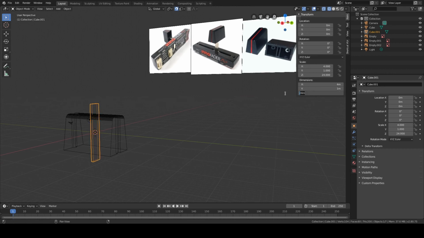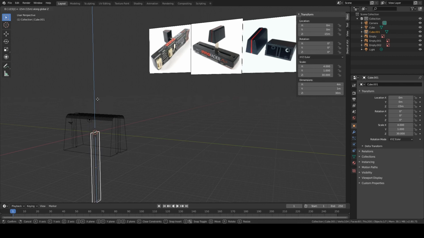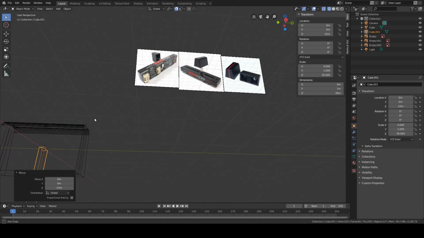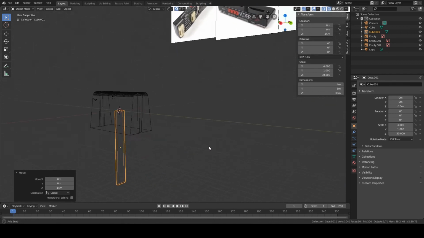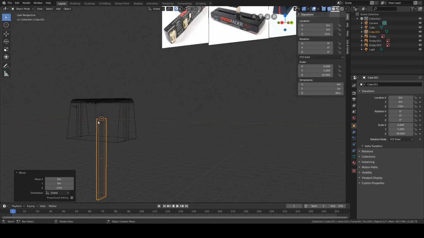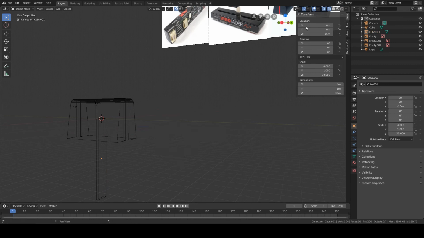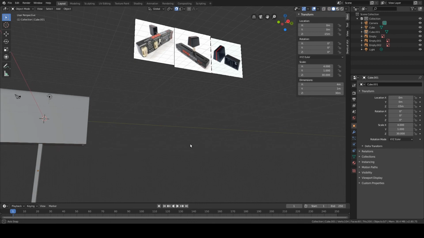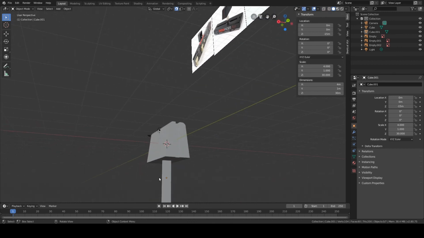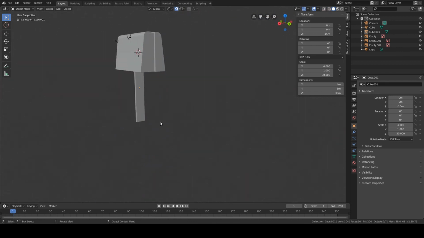And then a length of, I don't know, let's say 30. And then with the help of G and Z, we're gonna go down -15. So it's halfway from the 3D cursor, because our object was 30 millimeter. So I'm gonna switch off my wireframe now. And I'm happy with this.